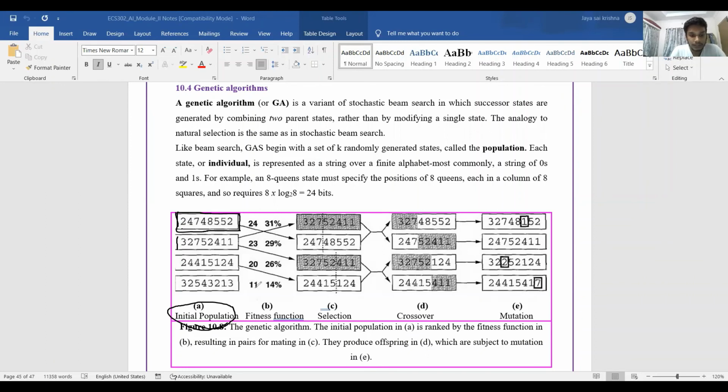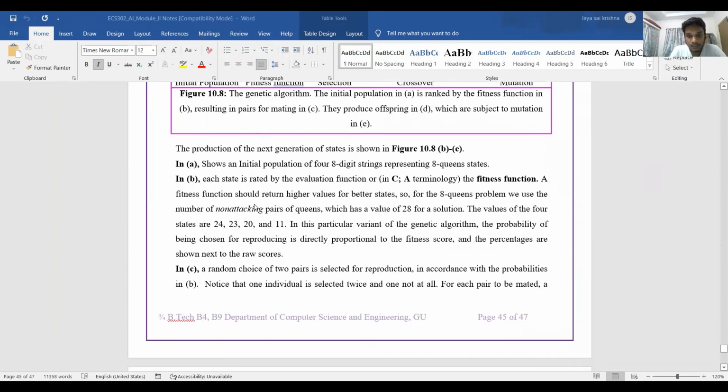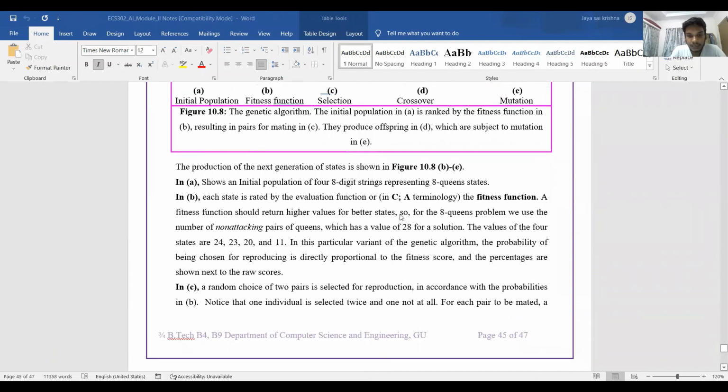The next parameter is raw score. For an ideal 8 queens problem, the raw score will be 28.